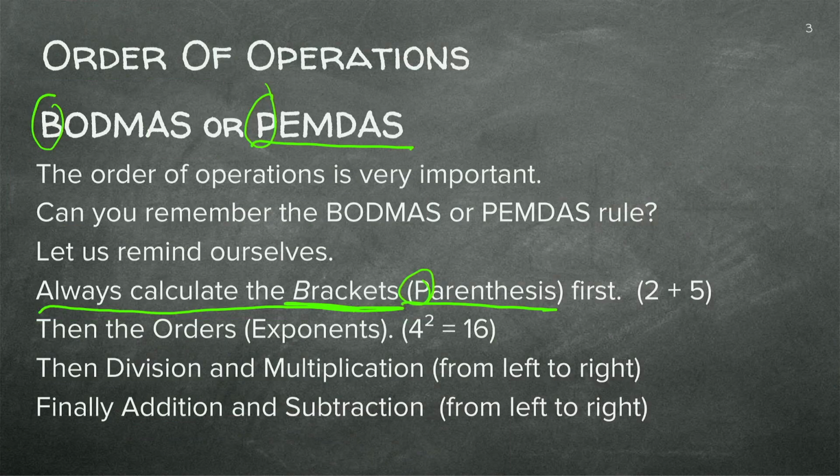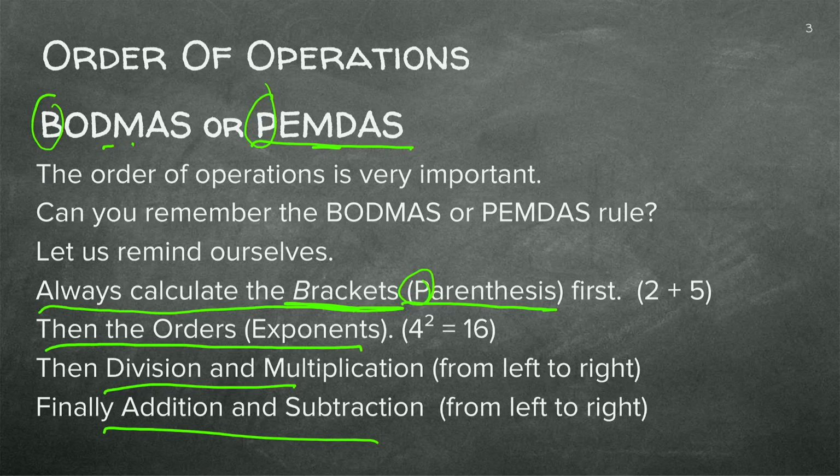And then you're going to follow with orders or exponents. You haven't done that so far, so don't worry too much about it. Then we get to division and multiplication, or multiplication and division, as in the PEMDAS example. And finally, we're going to do addition and subtraction.